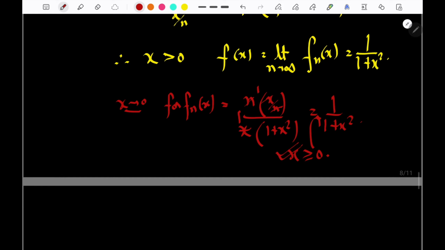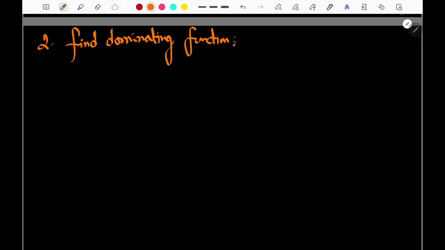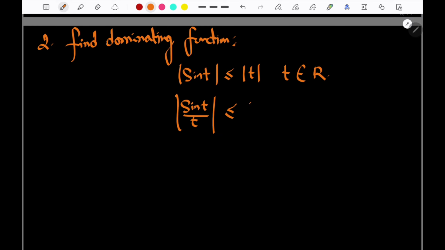Now what is the dominating function? So how to find? Step 2, find dominating function. That is, we can say this Gaussian function. So if we find the dominating function, we already know that sin t is always less than or equal to mod of t for t belonging to R, real numbers. So this implies that mod of sin t by t will always be less than or equal to 1. This implies that. Now